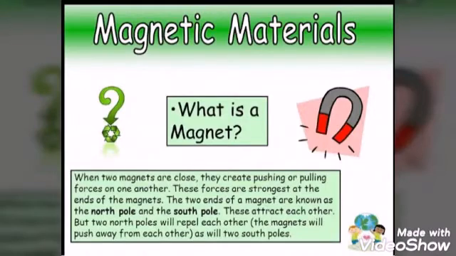A magnet is nothing but when two magnets are close, they create pushing or pulling forces on one another. These forces are stronger at the ends of the magnet. The two ends of the magnet are known as the North Pole and the South Pole. These attract each other, but two north poles will repel each other. The magnets will push away from each other, as with two south poles.